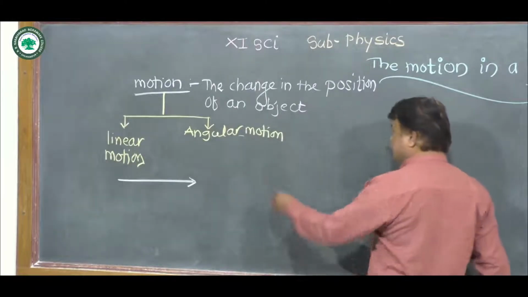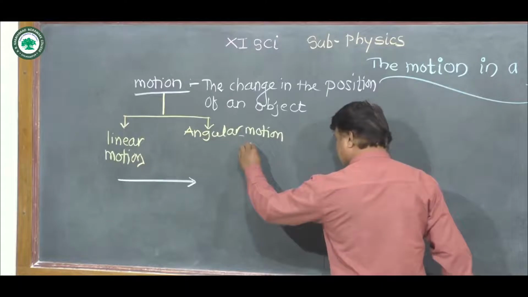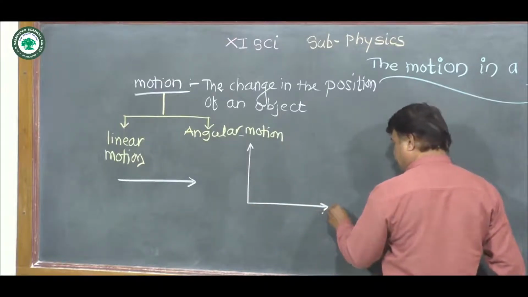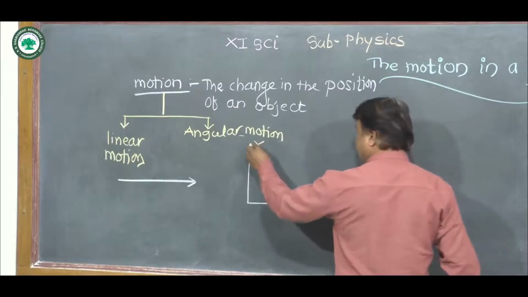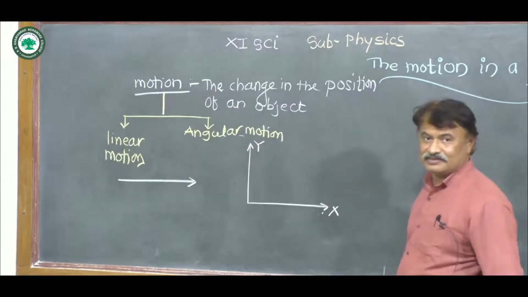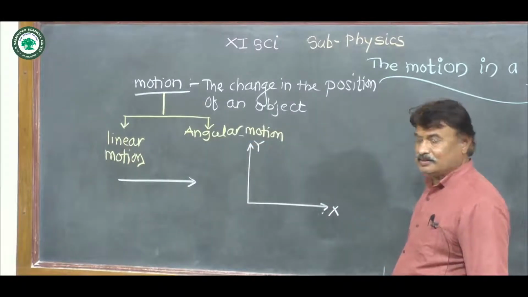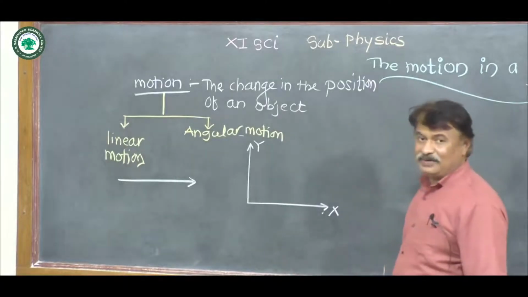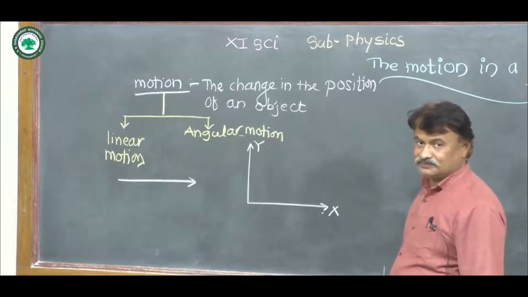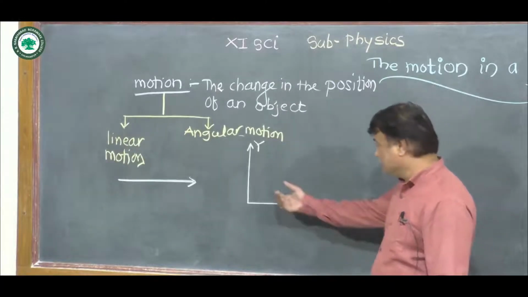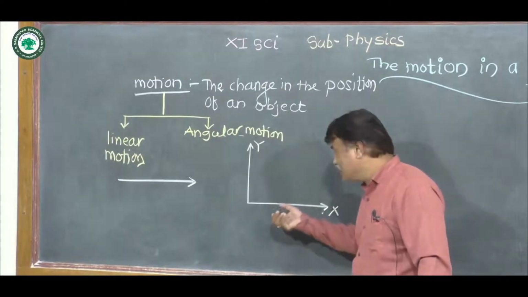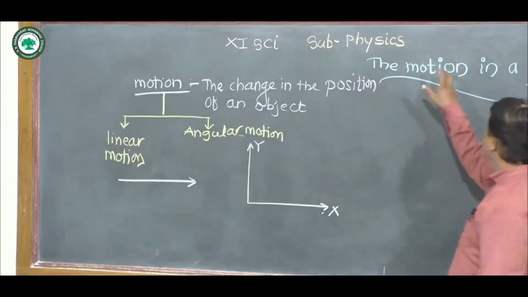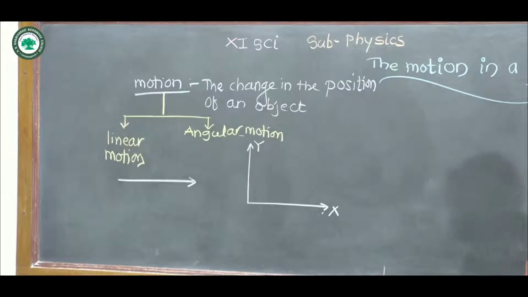If an object is moving in the XY plane, moving along the x-axis as well as the y-axis, then such type of motion is called motion in a plane.